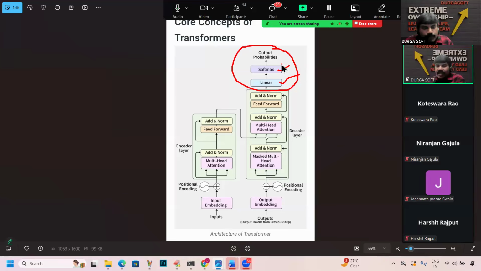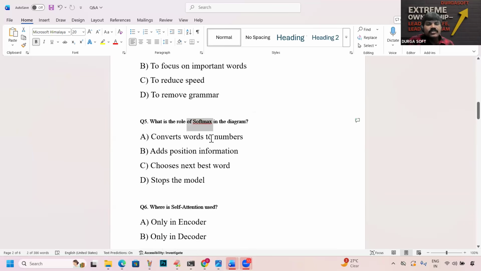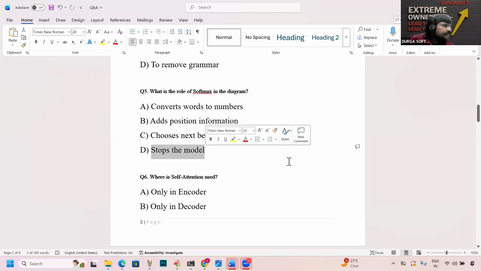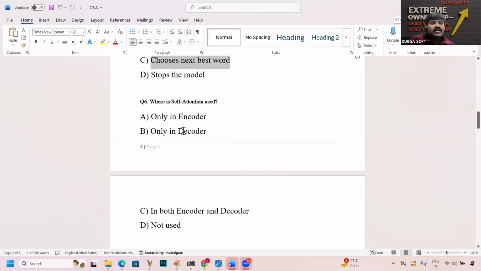So can you please observe very carefully, what is the role of softmax in the diagram? Converts words to numbers, adds position information, chooses the next best word, stops the model. Which one is the correct answer? C, next best word. Every person, can you please respond? It chooses the next best word.